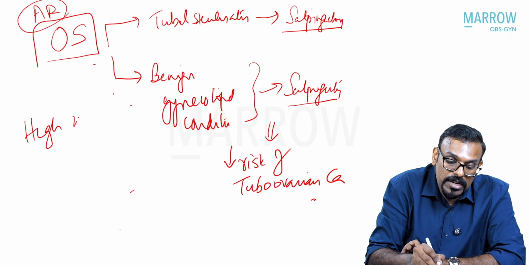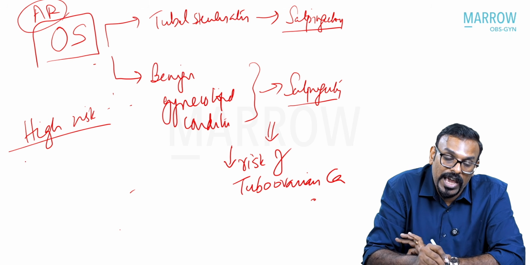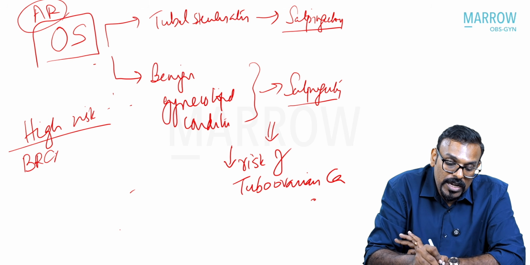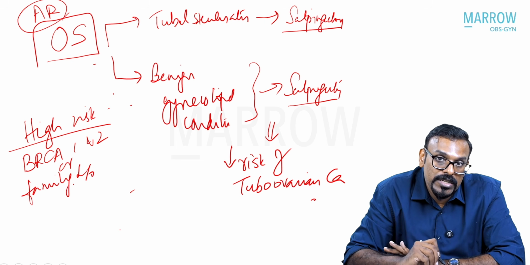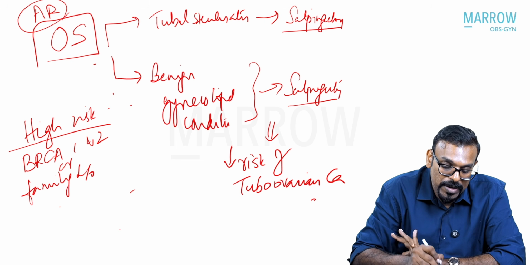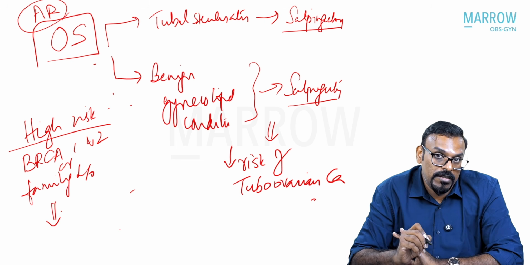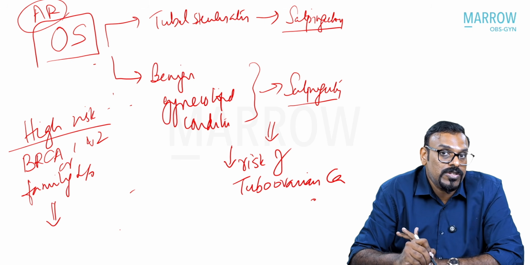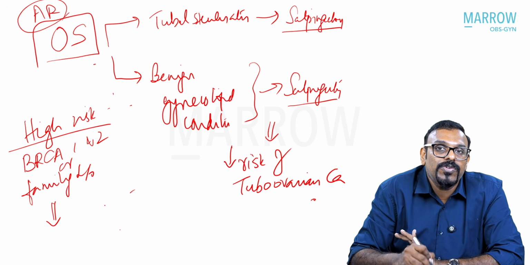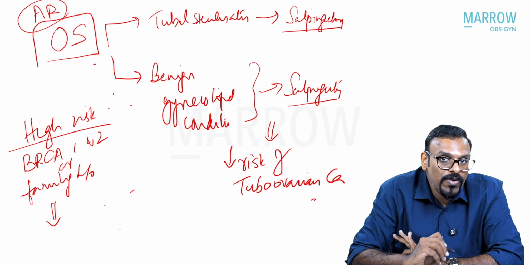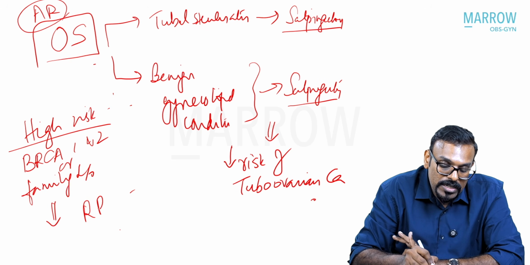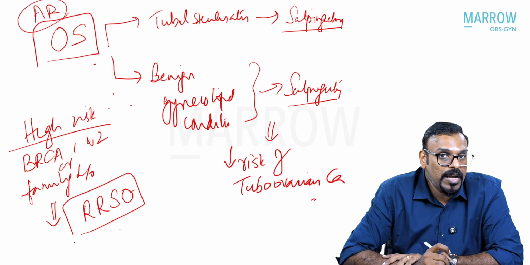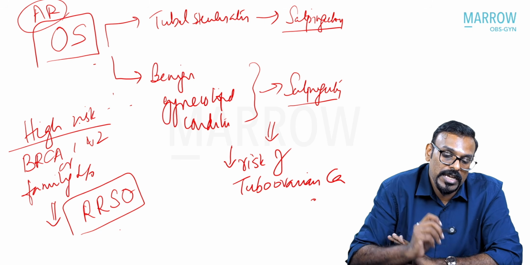For the high-risk candidate, especially if they are known carriers of the BRCA1 and 2 mutations, or she has a very strong family history of breast cancers or ovarian cancers or any BRCA-related cancers in the family, then risk-reduction surgery is what is to be done. This is not opportunistic alone. You have to advise them to undergo a prophylactic surgery, called a risk-reducing salpingo-oophorectomy. As of now, risk-reducing salpingo-oophorectomy is what is advised for high-risk individuals.